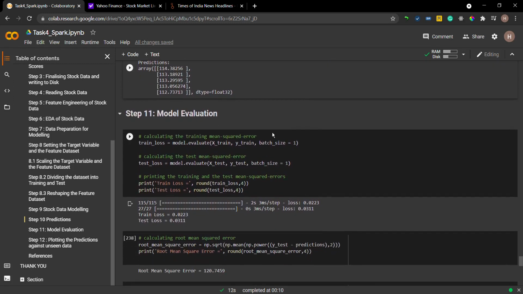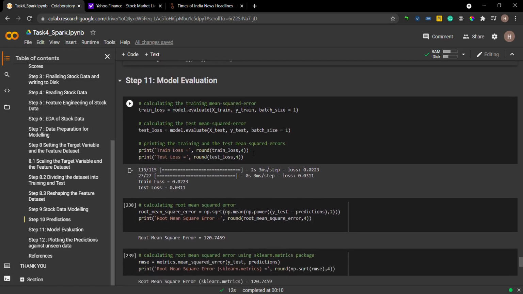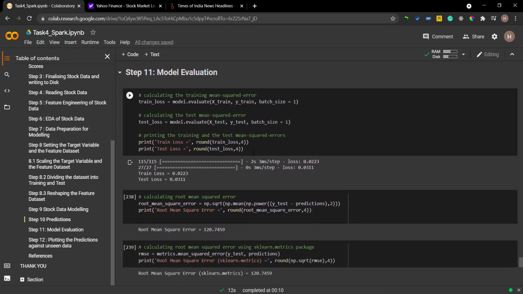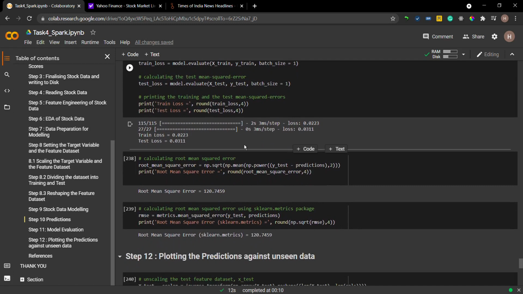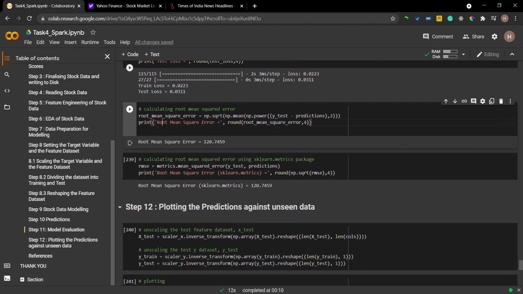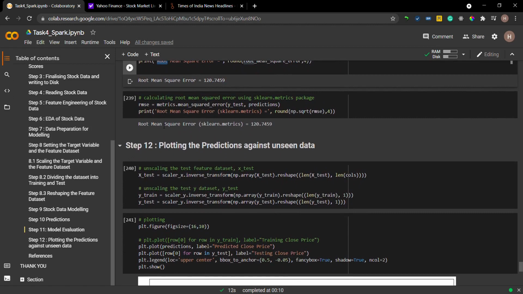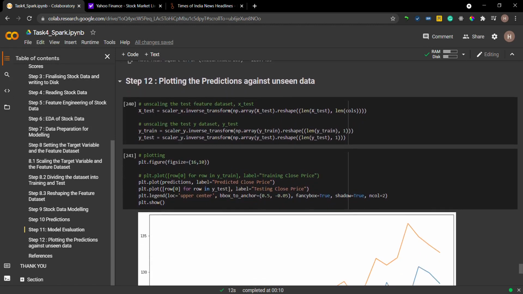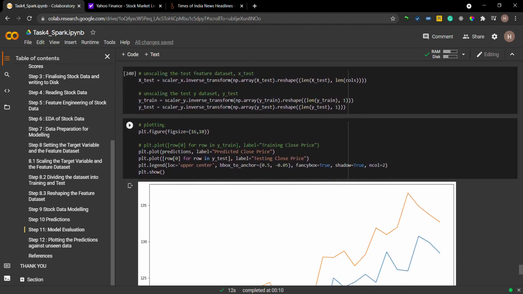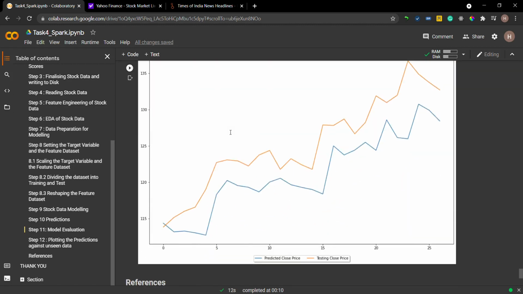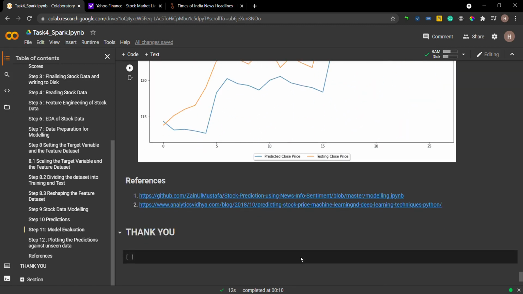Then we will evaluate our model using model.evaluate and root mean square error. The model.evaluate will give me the loss of the train data and the test data. Then I have plotted the predictions against unseen data. For that I have used unscaled data and then I have plotted it. Now if you see the plot, the orange line is the actual closing price and the blue line is the predicted closing price. I have included the references for this whole project.